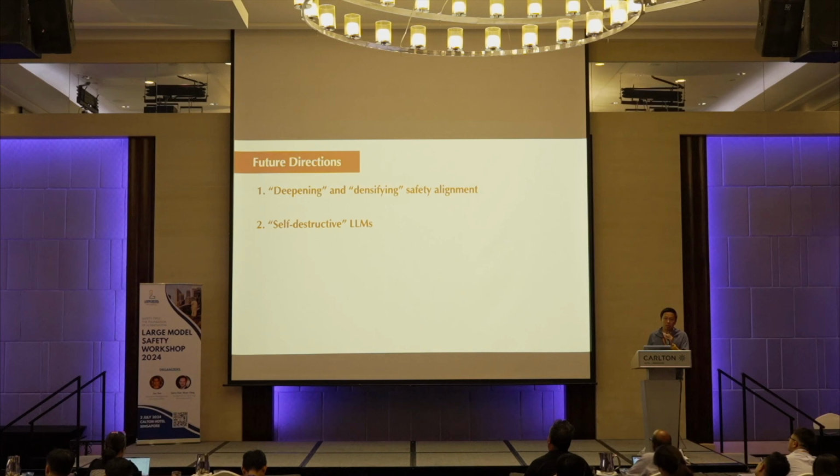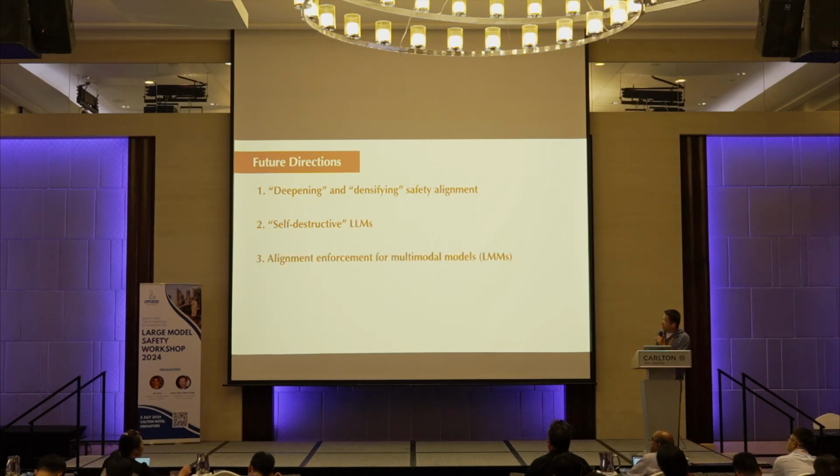In other words, if you change the safety property, it will negatively impact the model's performance, so the model becomes much less useful for the attacker. This kind of self-destructive model would be, I think, one of the most effective ways to prevent attackers from maliciously modifying it.